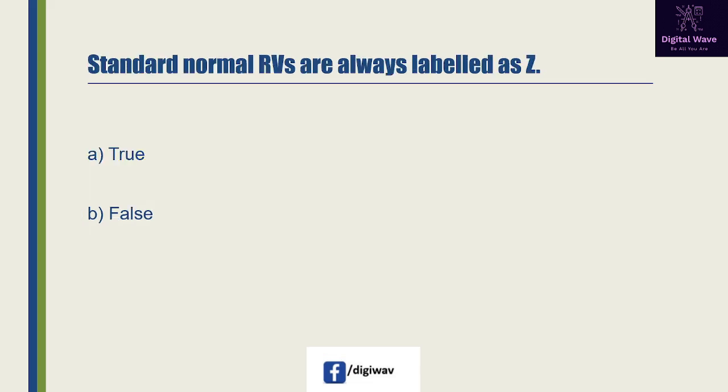Next question is standard normal RVs are always labeled as Z. So this statement is true or false. So answer will be